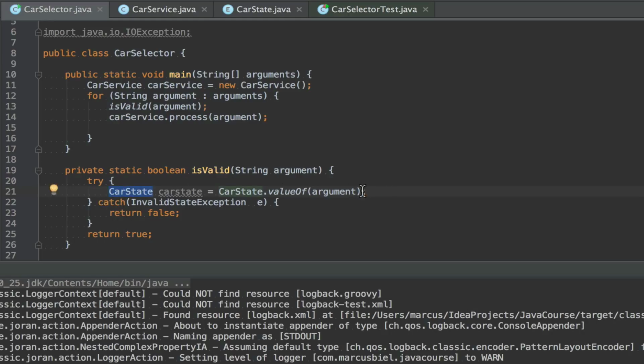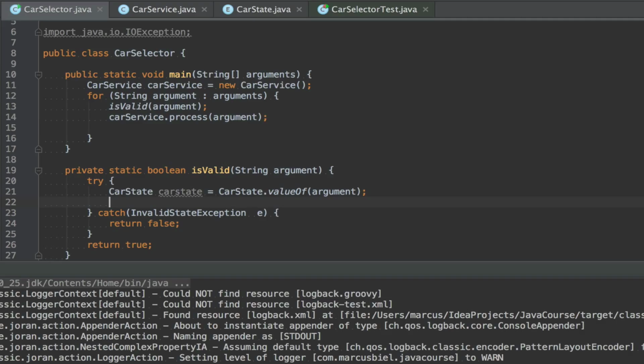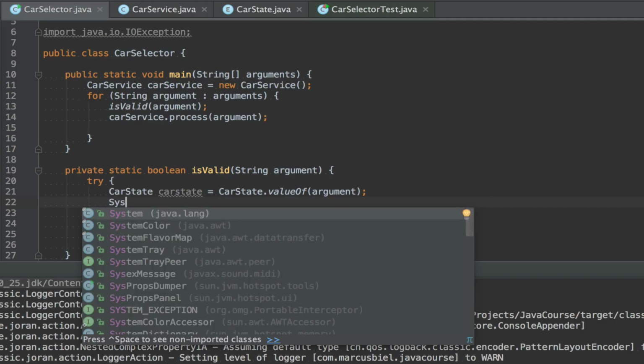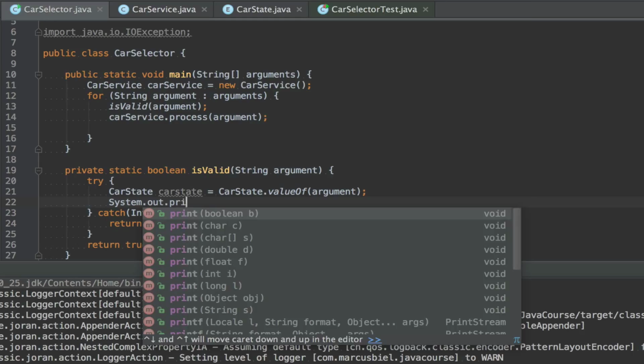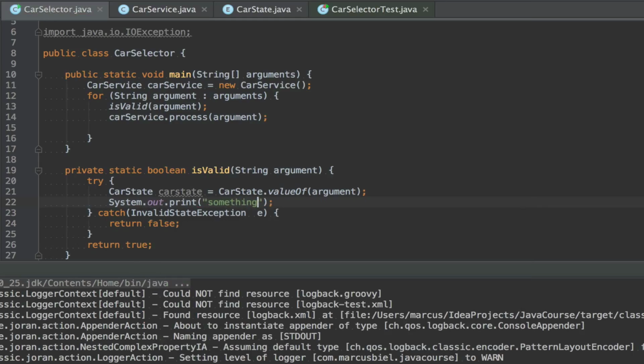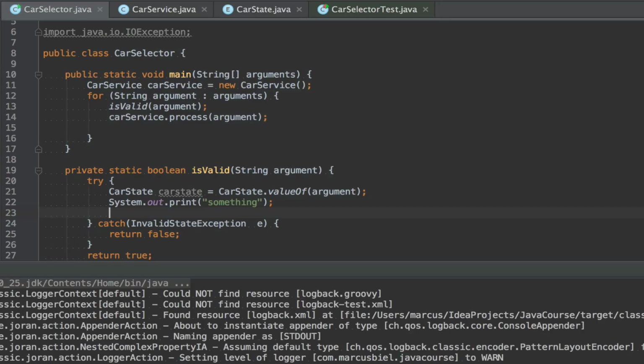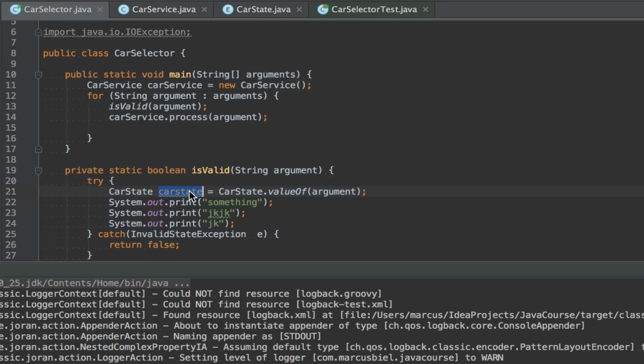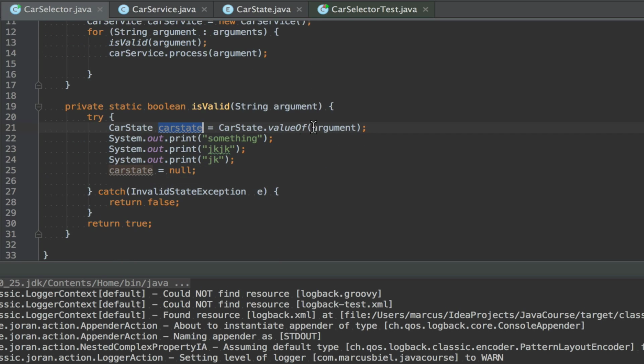And this is also the jump. I mean, imagine you could have lots of other code like system out printlns, or just print something. So you could have many more lines that would do lots of stuff. Let's just copy and paste that to show you many more lines. We could even reassign car state to something else. Let's just say null. So what happens if this line of code doesn't work out because the argument is unknown, for example, flying?